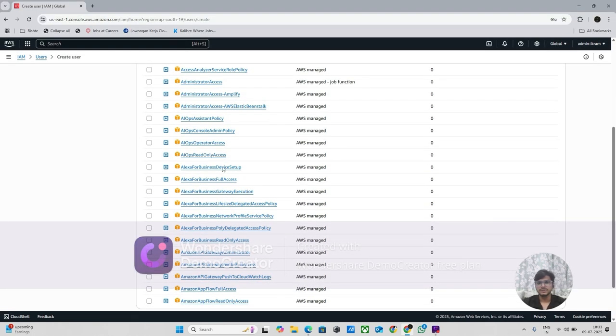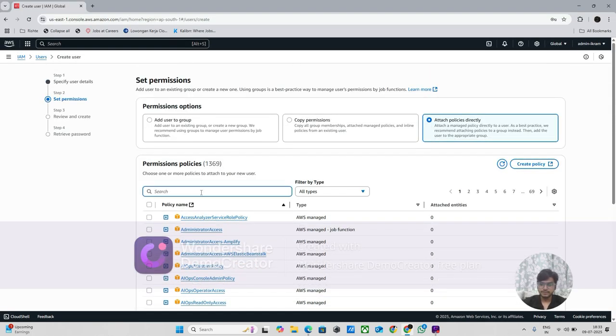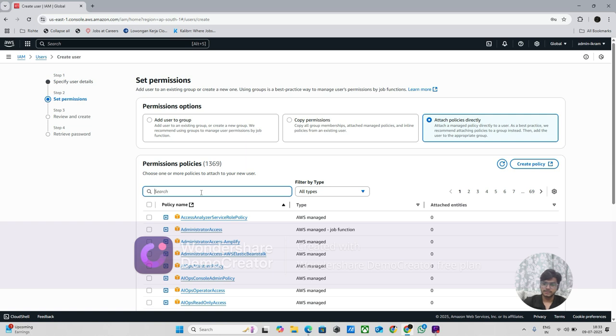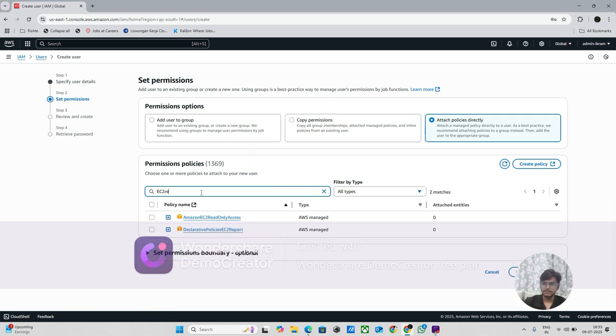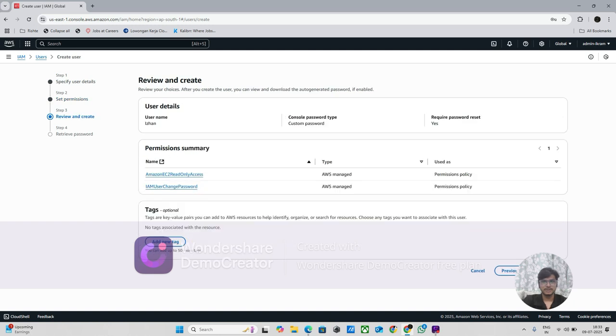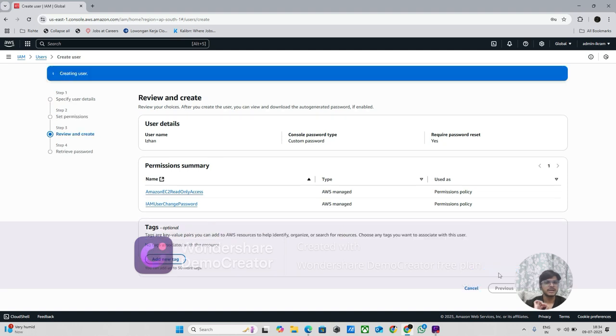Right now I have to give only EC2 read-only access. I want to give read-only access to this particular user. After he logs in, he can change the password, so it is automatically attached. And EC2 read-only access, he will get that. Nothing more can he do.